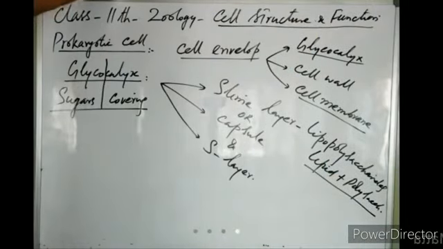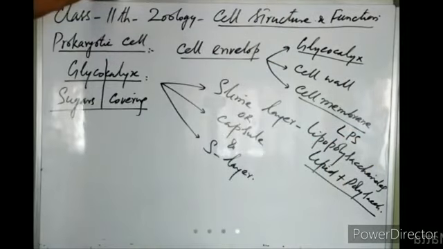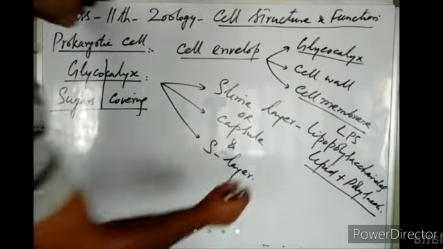If a slime layer is present, then a capsule is not present. If a capsule is present, then a slime layer is not present. So in some prokaryotes, the slime layer is formed of lipopolysaccharides, LPS. In some prokaryotes, instead of a slime layer, there may be a capsule.